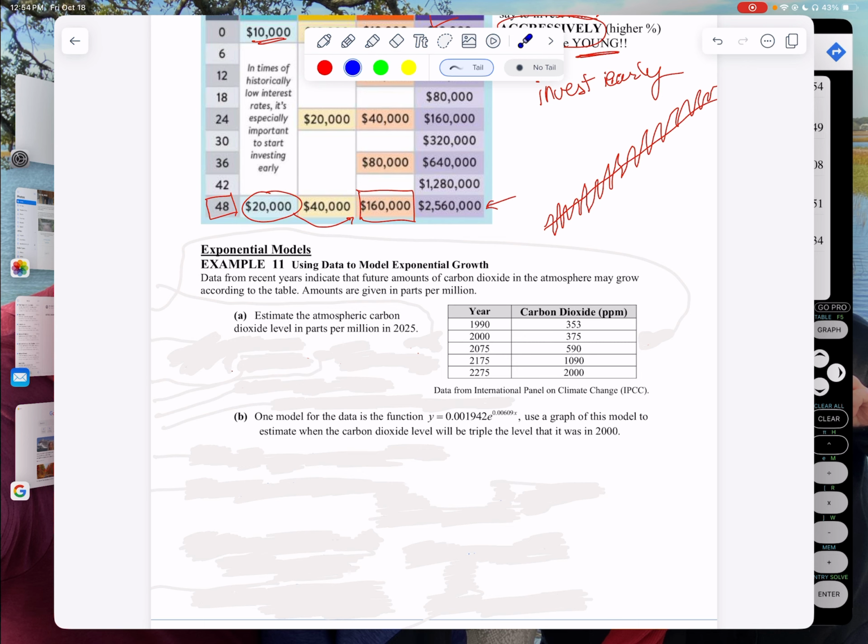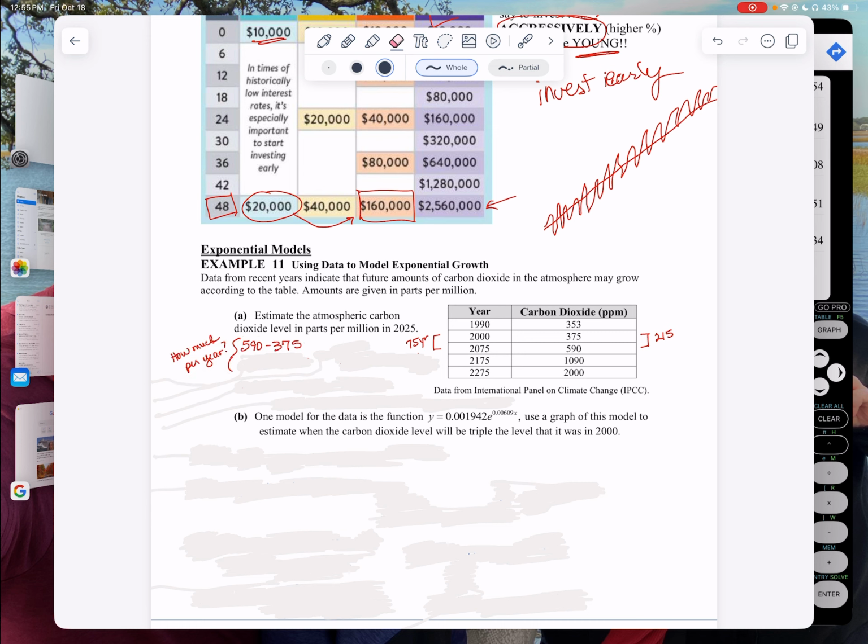Anyway, estimate the atmospheric carbon dioxide levels in parts per million in 2025. Notice that 2025 isn't on there. 2025 will be in here somewhere. Notice that this is about 75 years and this is 215. That's how much the parts per million is going to go up. So what we're going to do is find the slope.